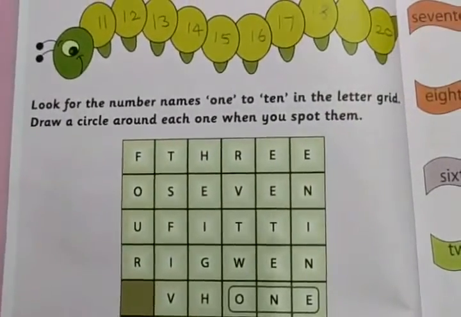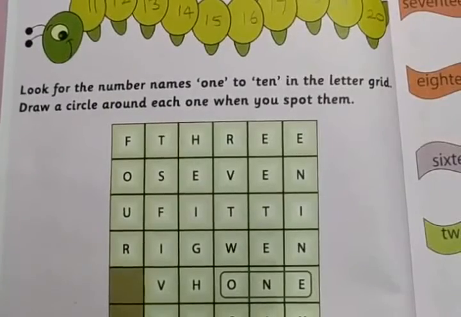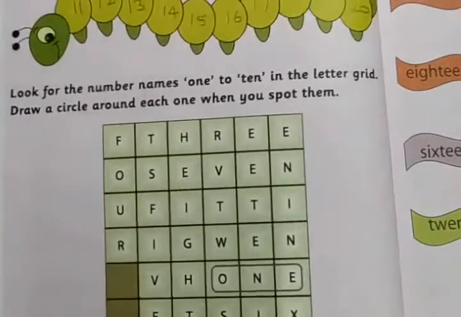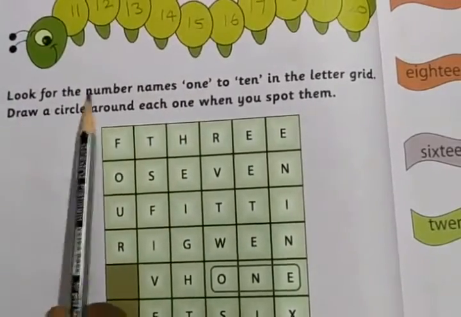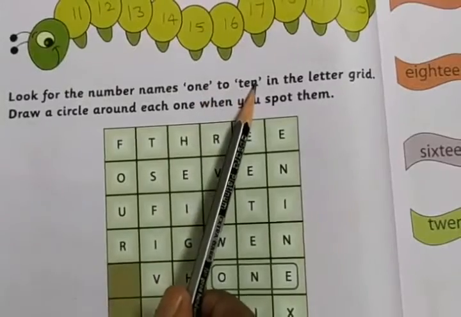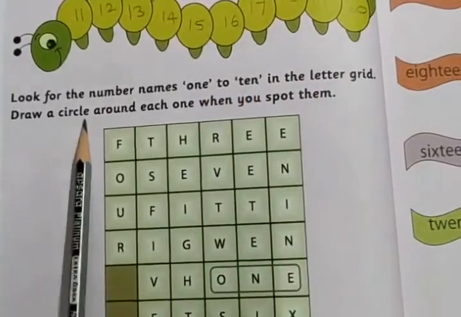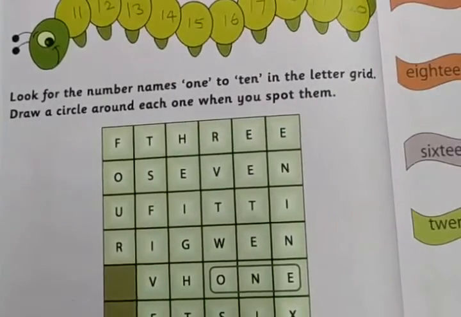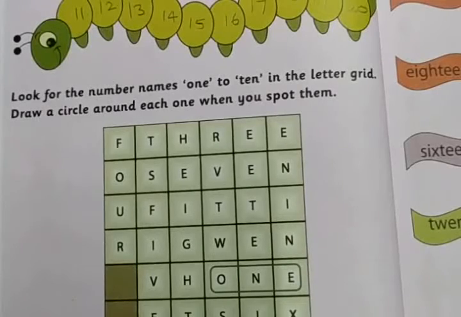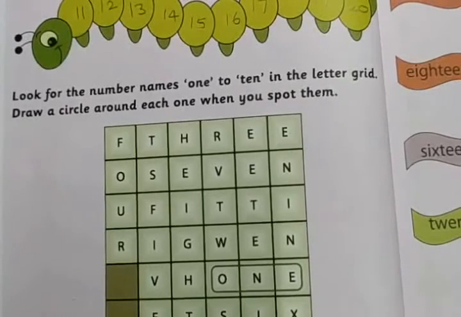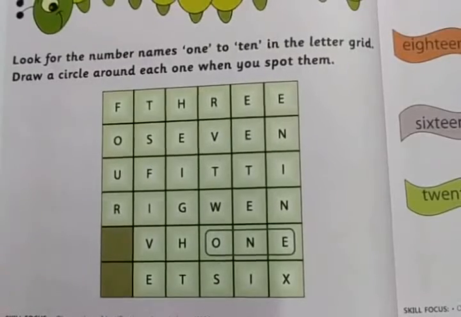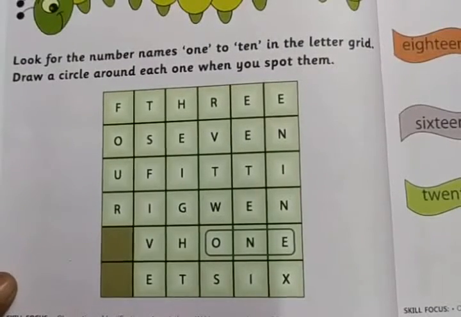Next concept is look for the number names 1 to 10. Look for the number names ONE to TEN in the letter grid. Draw a circle around each one when you spot them. We need to look for the number names ONE to TEN. One has been done for you. See here, ONE. They have spotted ONE in the letter grid.